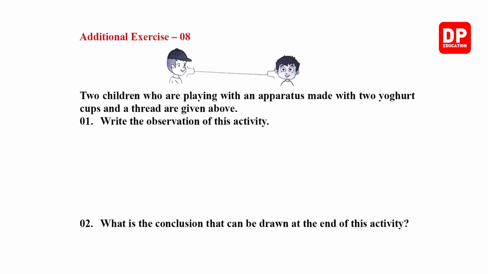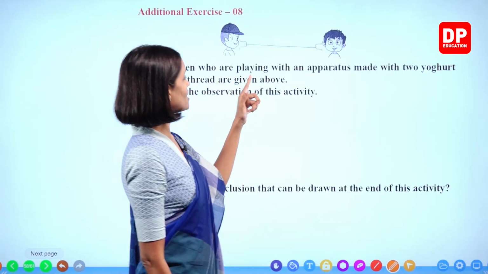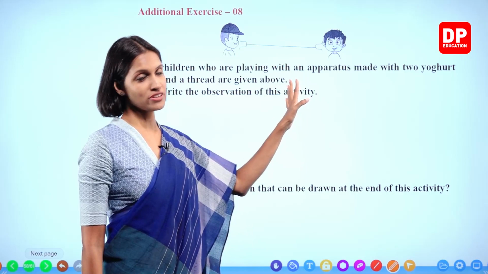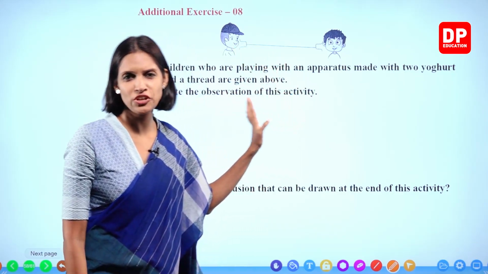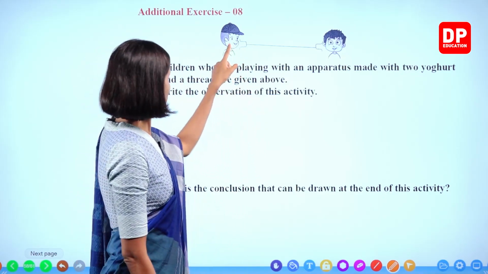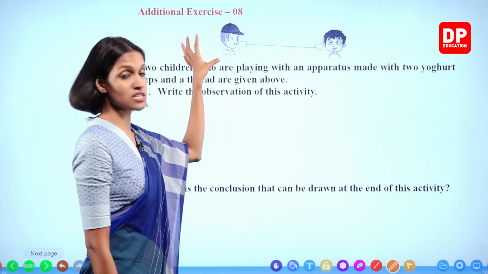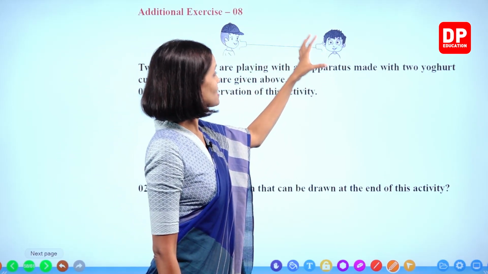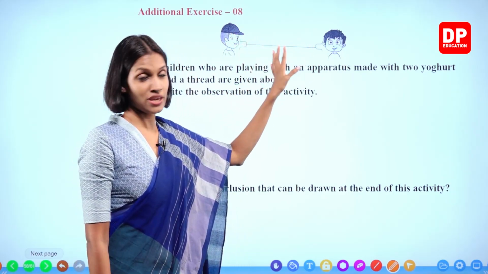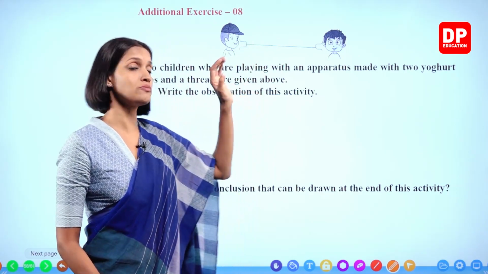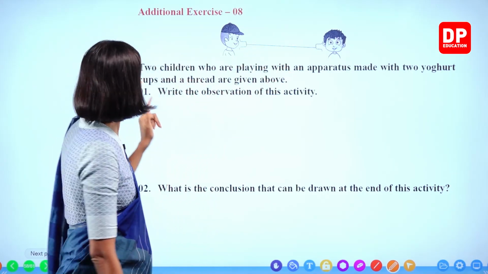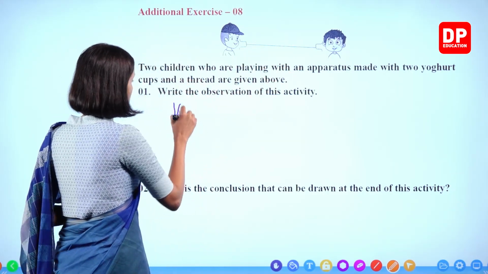Exercise number 8. 2 children who are playing with an apparatus made with 2 yogurt cups and a thread are given above. This activity you all have done when you were small. So write the observation of this activity, children. When one child speaks through one side of this toy telephone, the other child can hear the sound of this child through the stretched thread. I told you all when you do this activity, you have to make sure that this thread is well stretched between the 2 people.